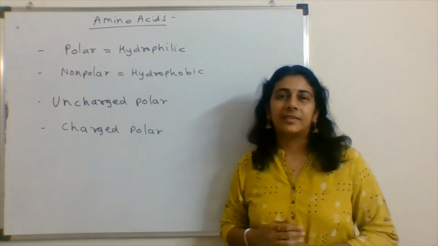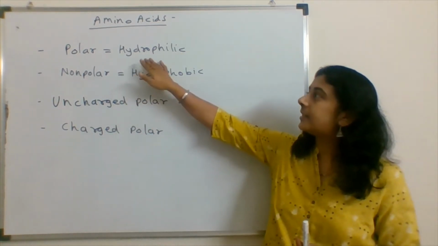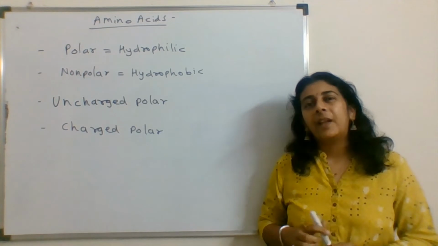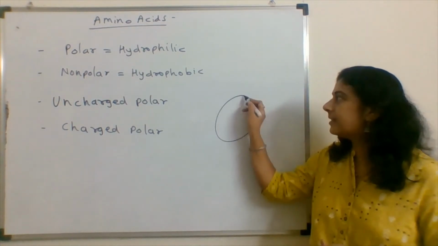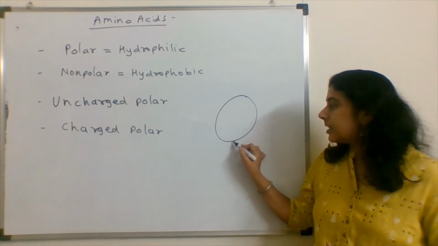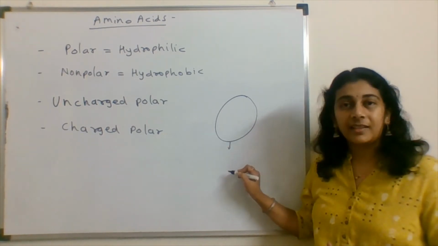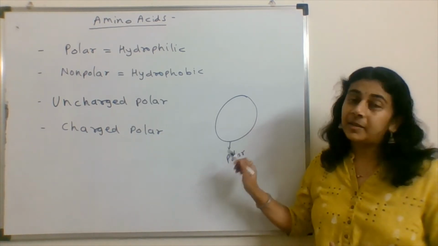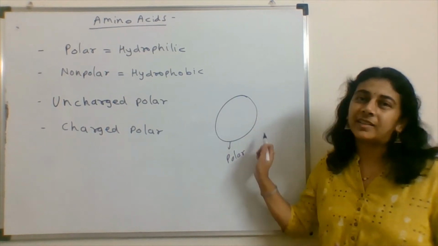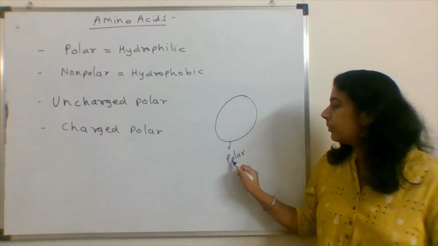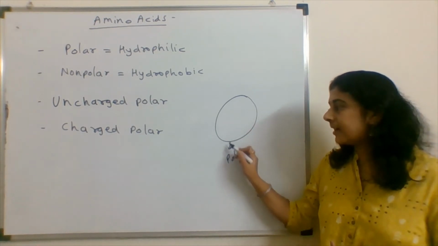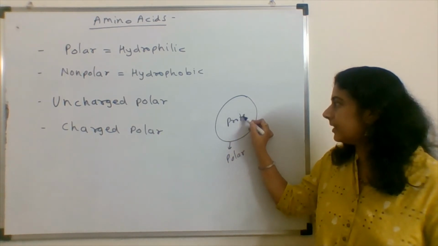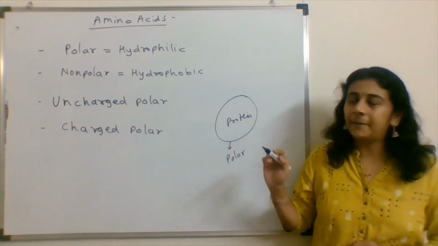Starting with polar. See, polar is nothing but hydrophilic, water-loving amino acid. If this is a protein structure, then the amino acids which are going to be at the outer side will be polar amino acids. Because in a biological system, everywhere there is water, isn't it? So polar amino acids have to be at the outer surface of any protein, right? Okay.